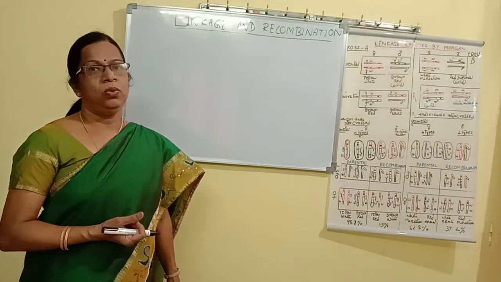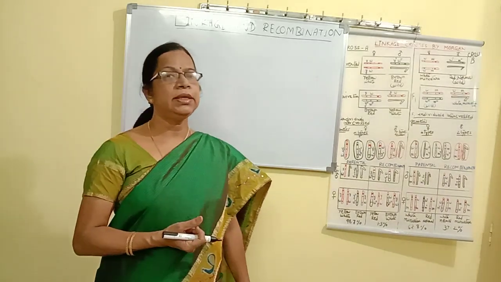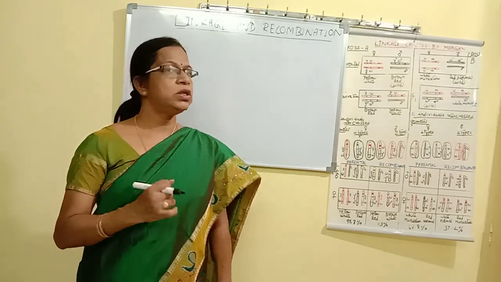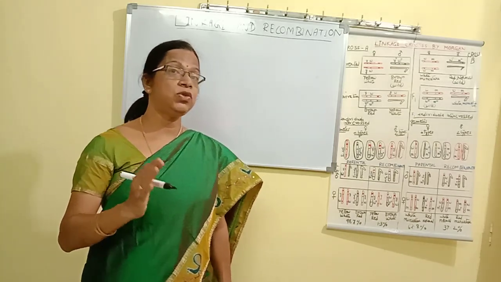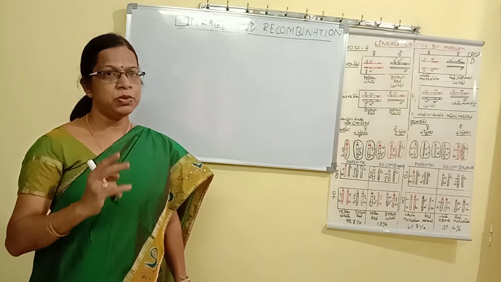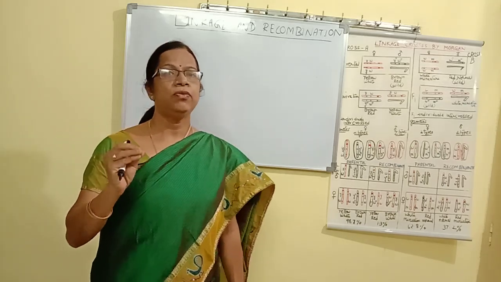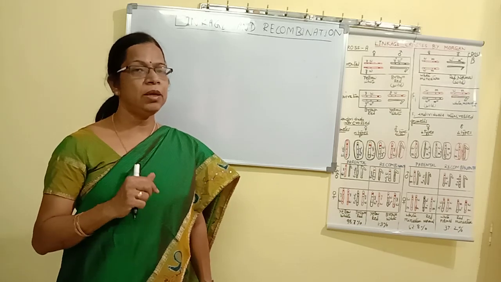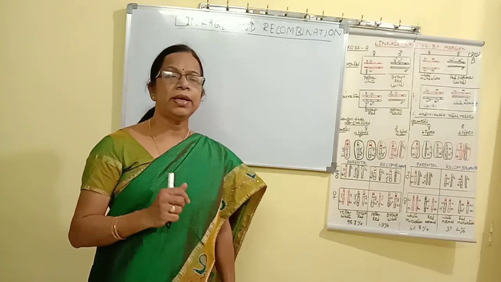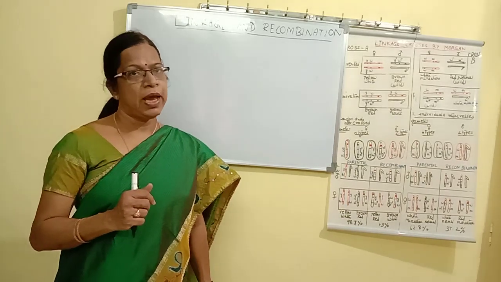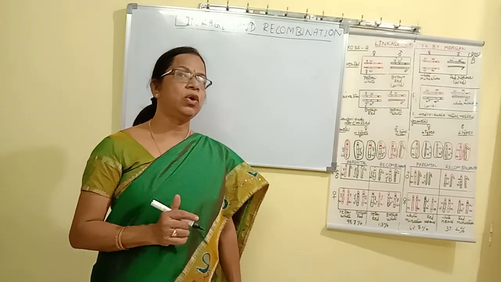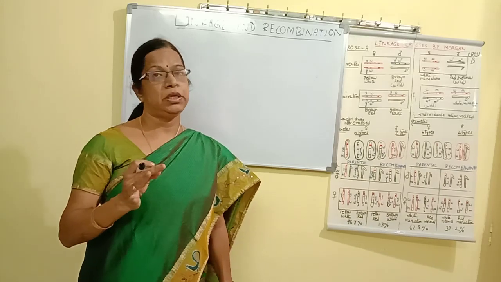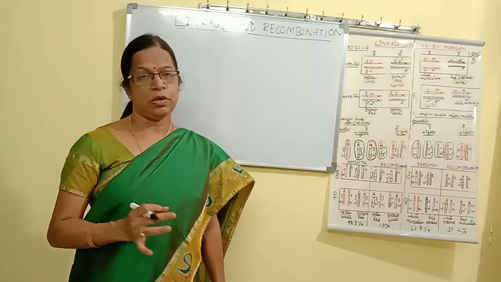According to Mendel's dihybrid cross, for the characters he had taken, he could get a test cross ratio of only 1:1:1:1. Dihybrid cross is one where two characters are considered. And by using dihybrid cross, he explained what is called the law of independent assortment.